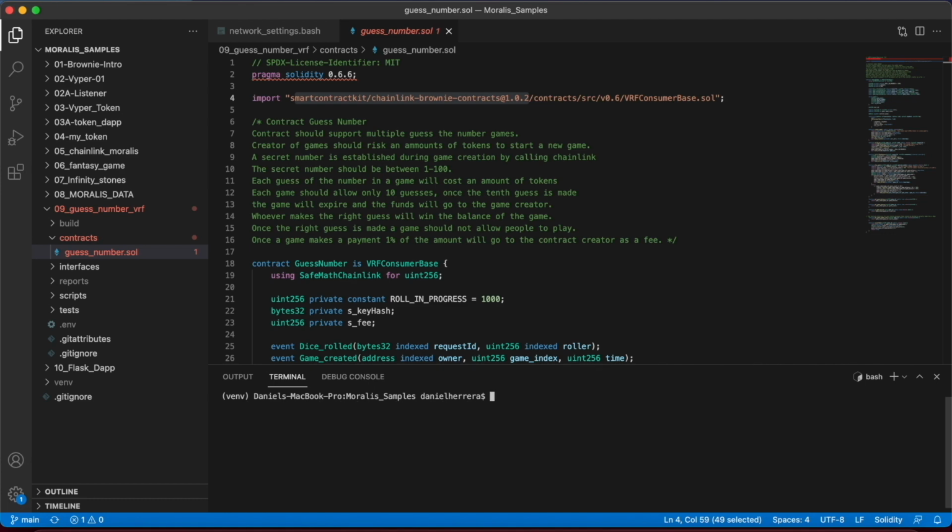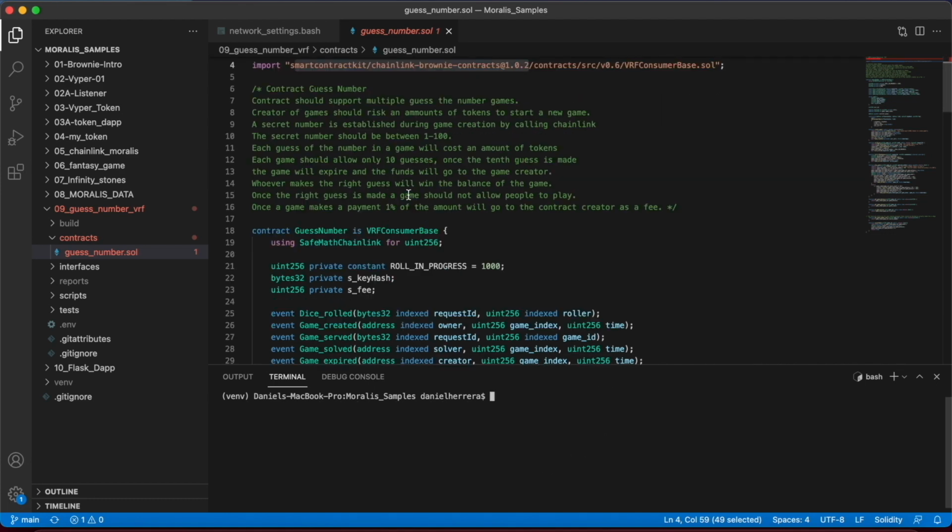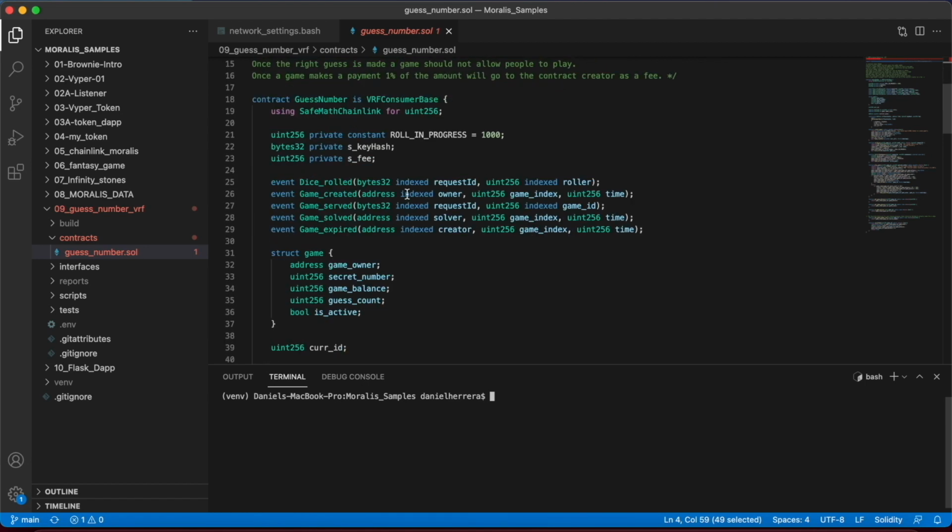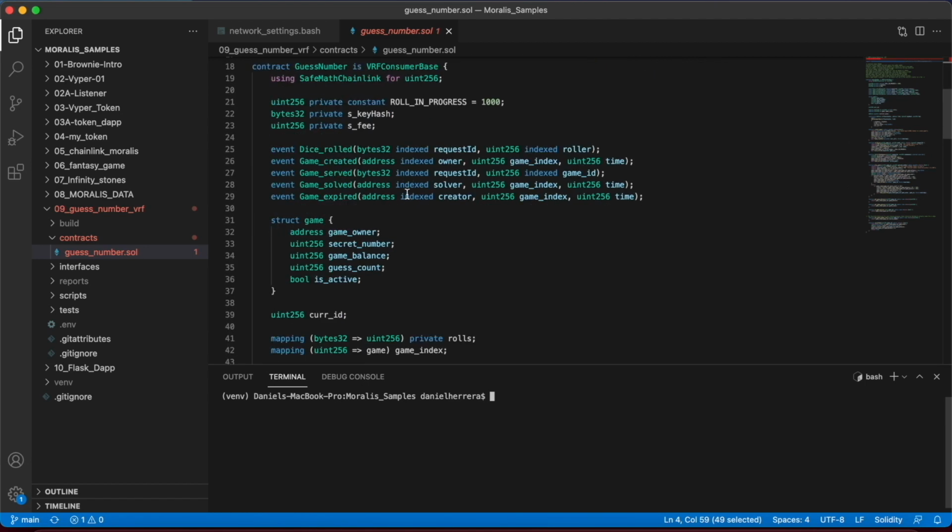So that's all for this. Then we have the requirements, which we already reviewed. Then the contract itself is very easy. We have defined some data. Data like this key hash and fee is configuration data that we need for Chainlink to generate a random number